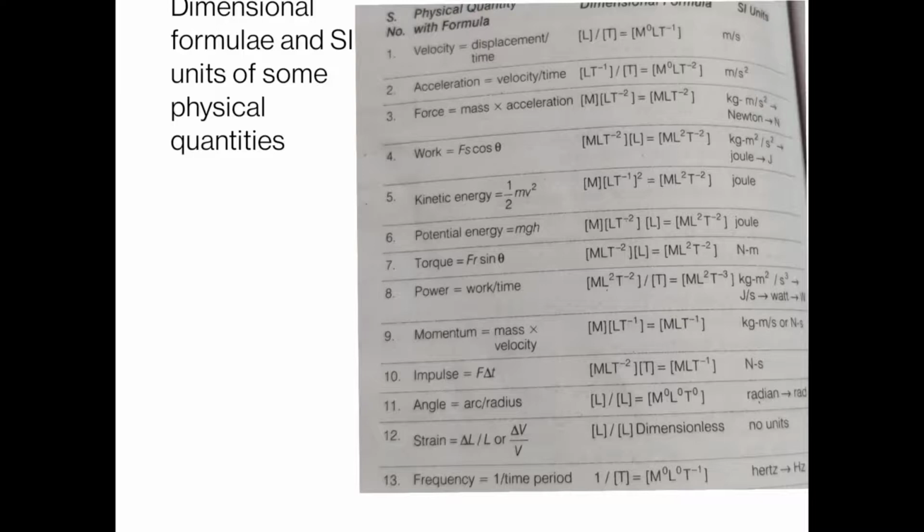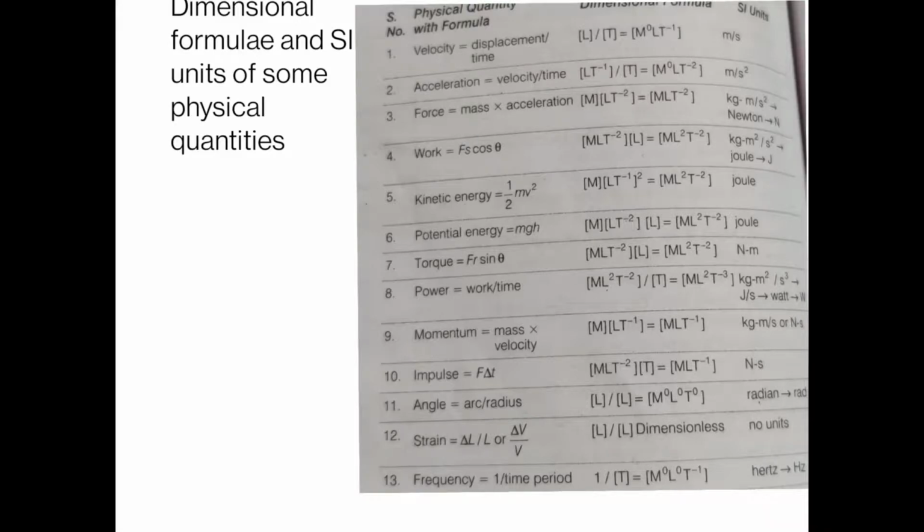Now again we can consider kinetic energy. Kinetic energy is half mv square. The dimensional formula for m is capital M, and v square is from meter per second, or length per second.